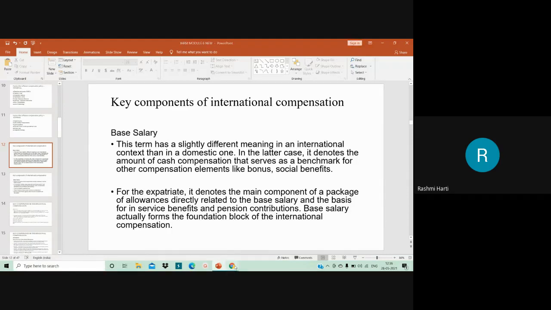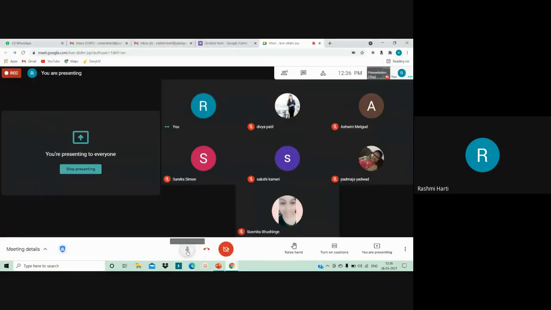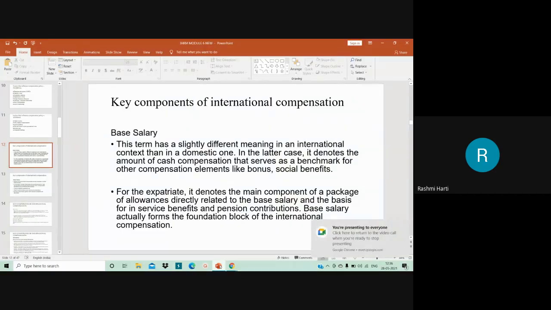I think some more students are supposed to join. So this particular base salary, my dear students, I think again someone is supposed to join.